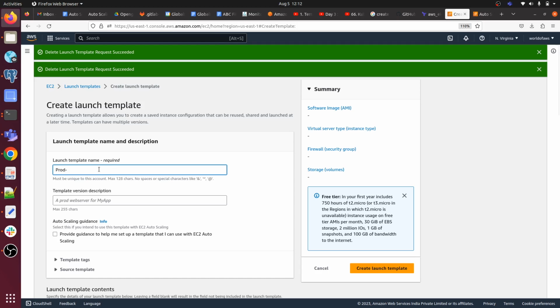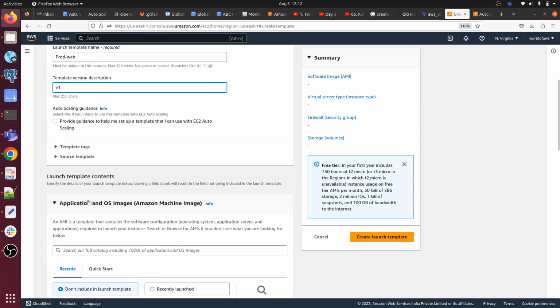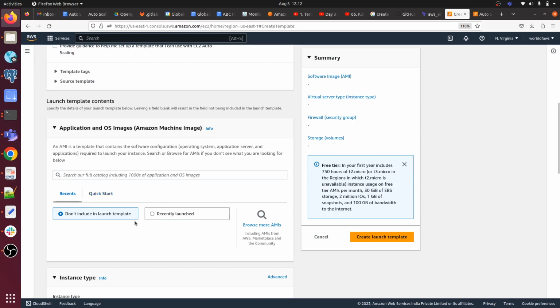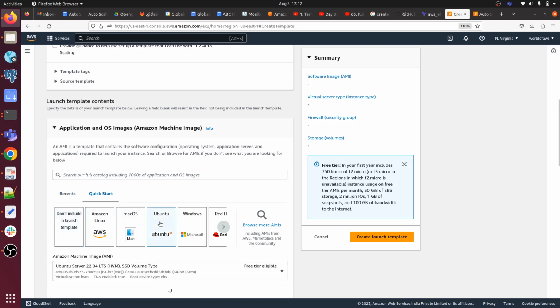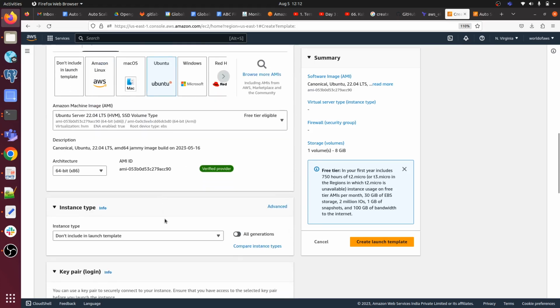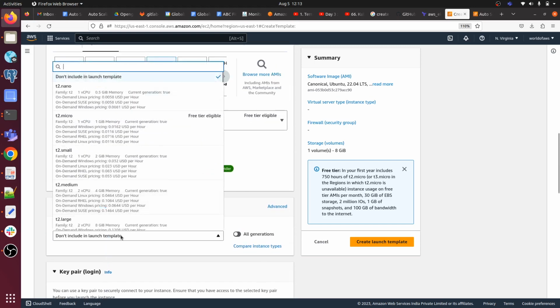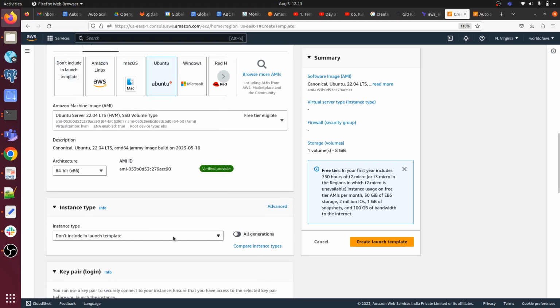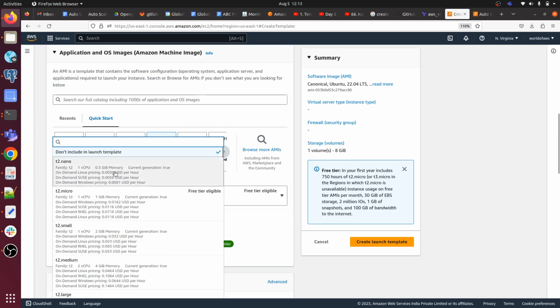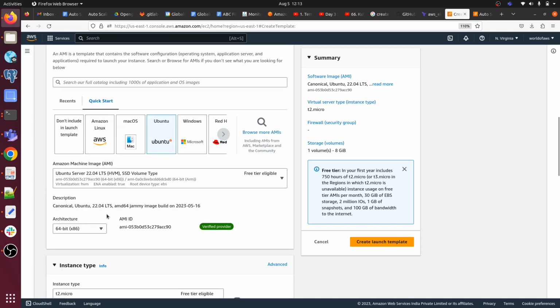Name your template. I am giving it prod web, and template version something like v1. Here you have to select your OS, according to your preference. I am selecting Ubuntu here, and you can select the instance type as well. If you are not going to select an instance type, then you can use any instance type, or you can select whatever instance you want. I am going with the free tier.